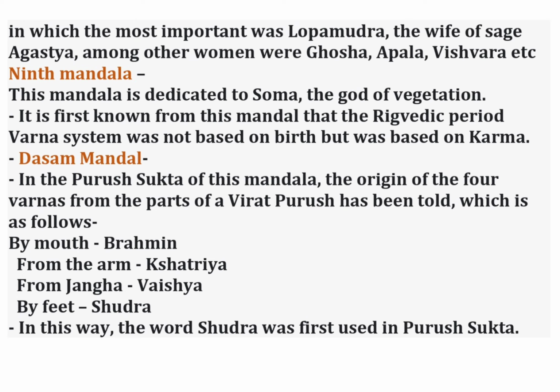In the Purush Sukta of this mandal, the origin of 4 Varnas from the parts of Virata Purusha has been told, which is as follows. It is said that from the mouth of Virata Purusha there is the origin of Brahmin. From the arm of Virata Purusha there is the origin of Kshatriya. From the thigh of Virata Purusha there is the origin of Vaishya. And from the feet of Virata Purusha there is the origin of Shudra. In this way, the word Shudra was first used in the Purush Sukta.